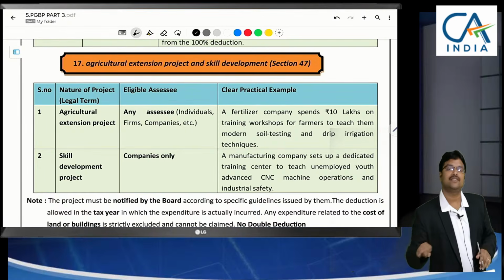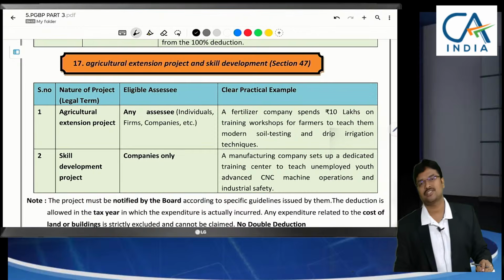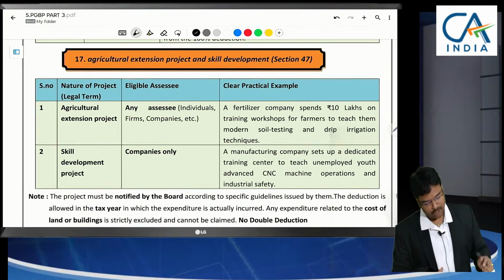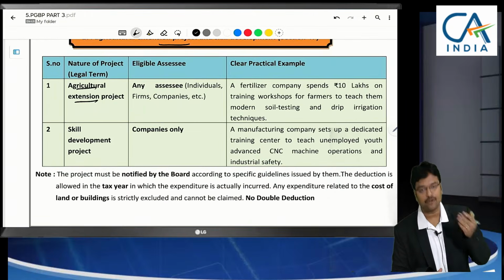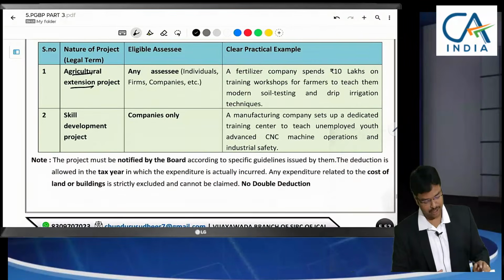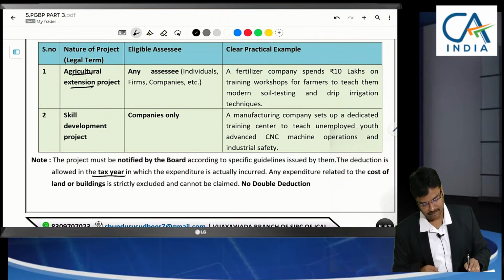Scientific projects we have discussed. As I have already intimated to you, these are specifically linked deductions for specific businesses only. There is one more thing: skill development projects or agriculture extension projects, if you are going to donate, you can claim business deduction. Deduction can be claimed in the tax year.